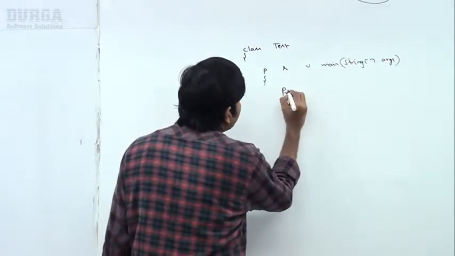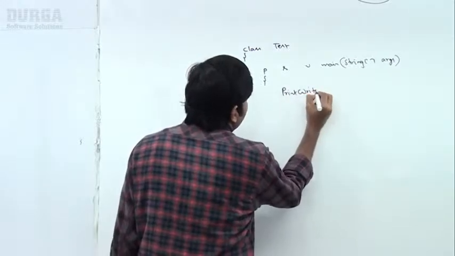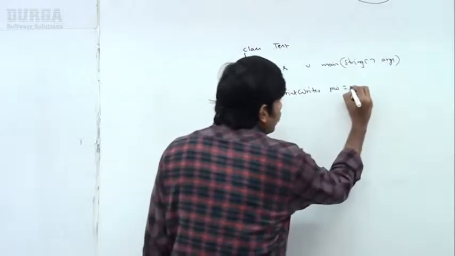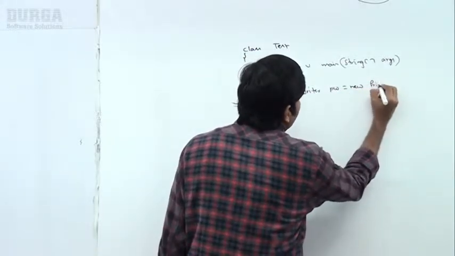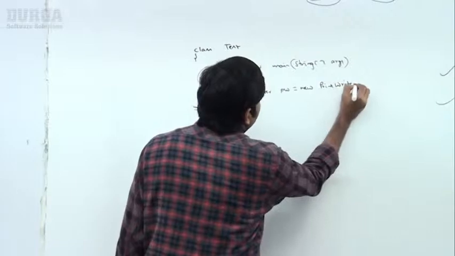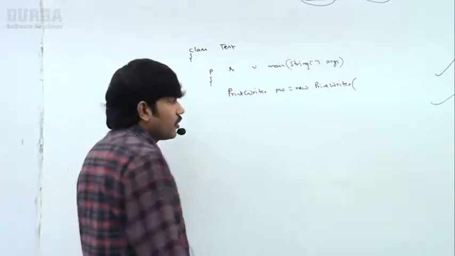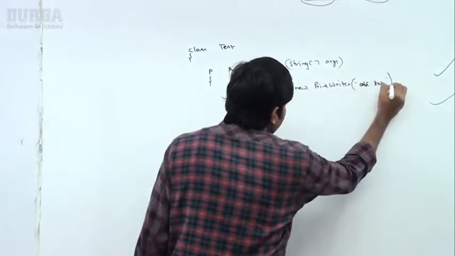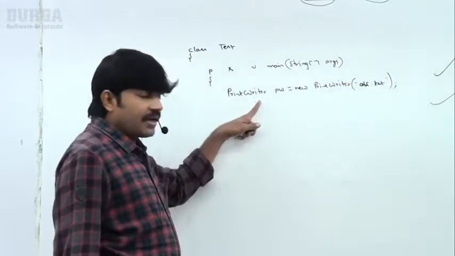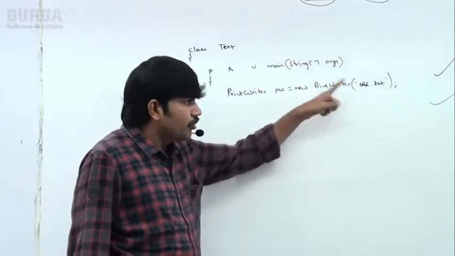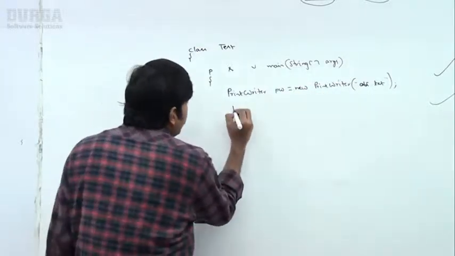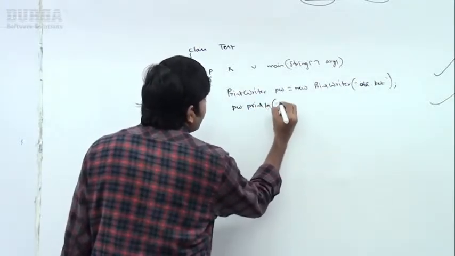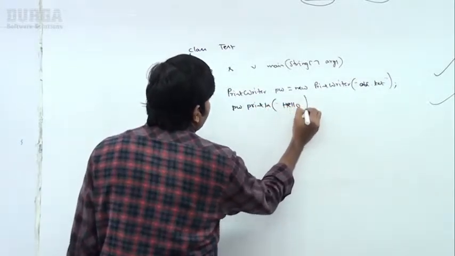Now PrintWriter pw is equal to new PrintWriter of abc.txt. Observe carefully. pw.println of hello, like this I took, sir.